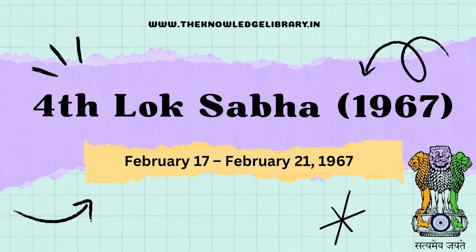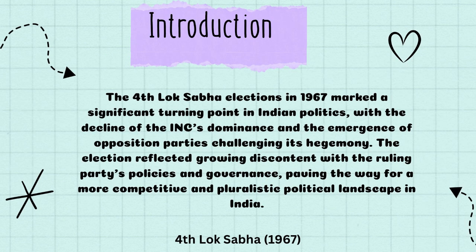The fourth Lok Sabha elections were held in 1967. The fourth Lok Sabha election in 1967 marked a significant turning point in Indian politics with the decline of the INC's dominance and the emergence of opposition parties challenging its hegemony. The election reflected growing discontent with the ruling party's policies and governance, paving the way for a more competitive and pluralistic political landscape in India.